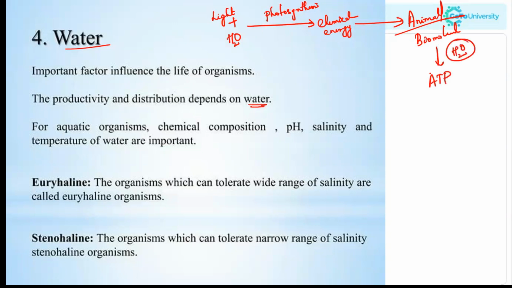So water is an important factor which influences the organisms. For aquatic organisms, the chemical composition, pH, salinity and the temperature of water are important because they are living in water. They have to know the constituents, the factors or the stability of water, like the consistency of water, is also very important. Now, there are two kinds of organisms, euryhaline and stenohaline. The organisms which can tolerate a wide range of salinity are called euryhaline, and stenohaline are the organisms which can tolerate a narrow range of salinity.